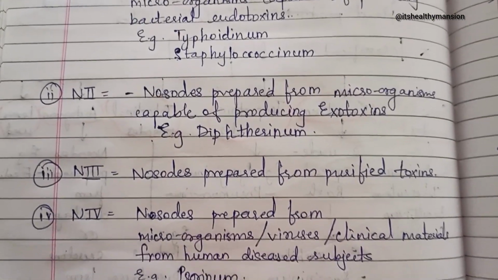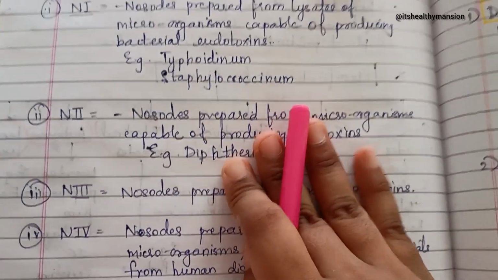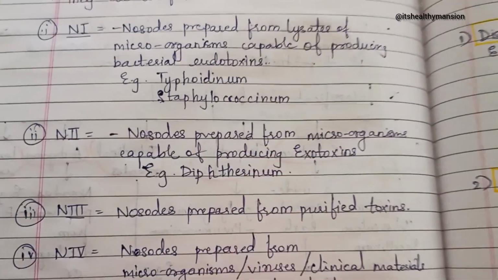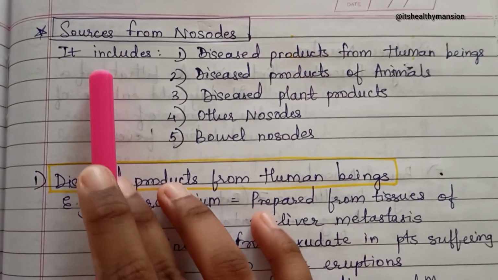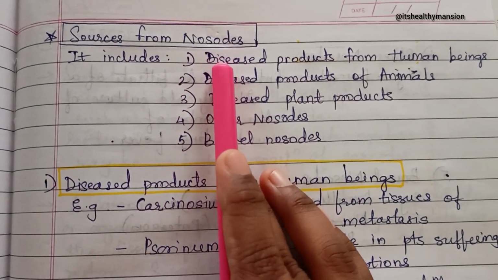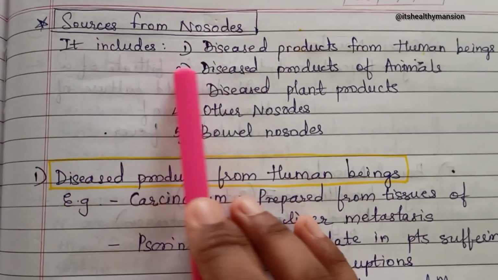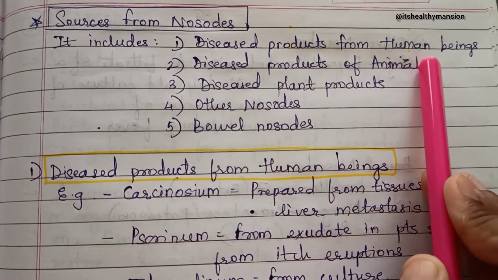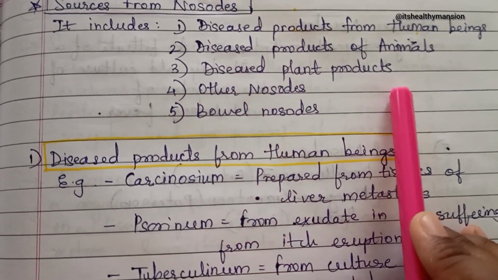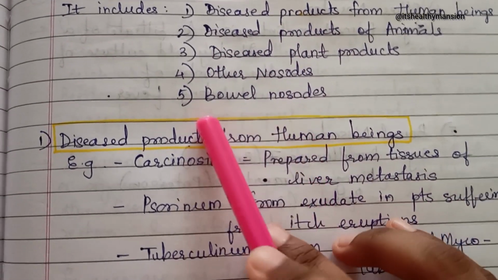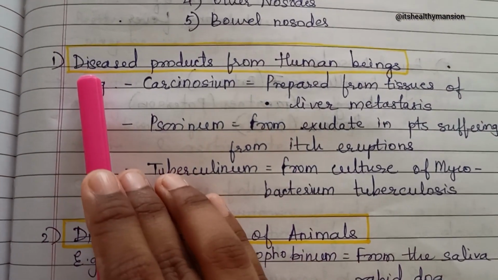So these 4 important classes of nosodes you have to remember. It may be asked as an MCQ or as a 5 marks question. Now let's see the sources of nosodes, from where the homeopathic nosodes are prepared. It includes disease products from human beings, disease products of animals, disease plant products, and other nosodes, and also includes bowel nosodes. Now we'll see one by one.